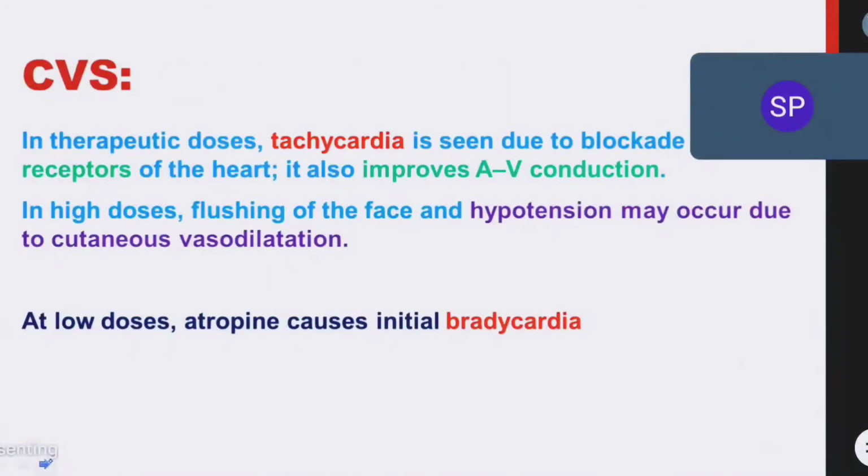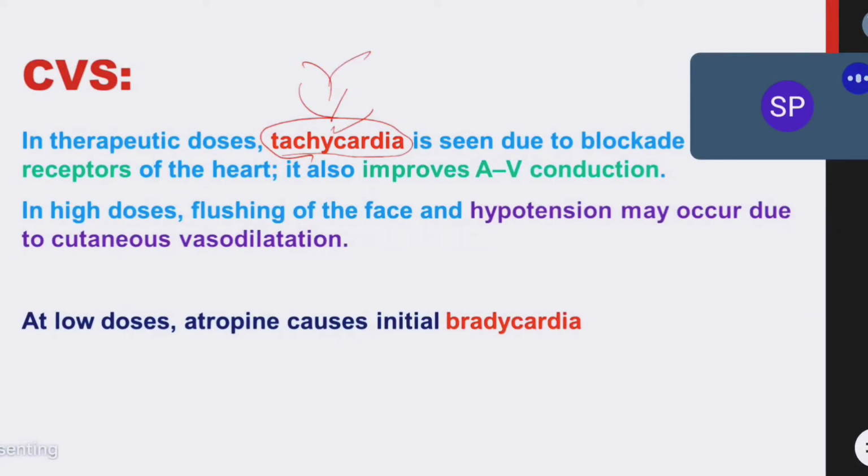Next, on the cardiovascular system, what will be the actions of atropine on the cardiovascular system? Each system's actions, please note very carefully. Okay, see, on the cardiovascular system, usually in therapeutic doses, it will cause tachycardia. Just now someone was telling bradycardia, but it will cause tachycardia. In therapeutic doses on the heart it will cause tachycardia.